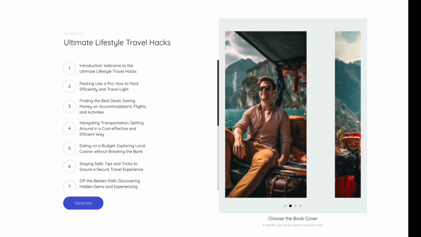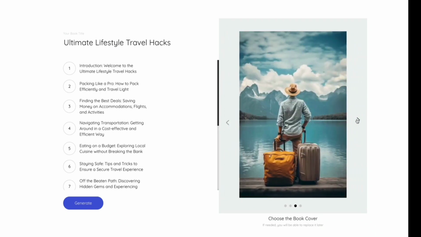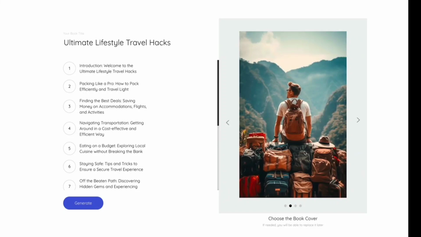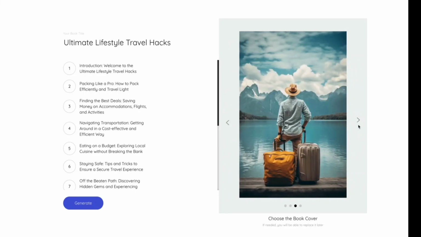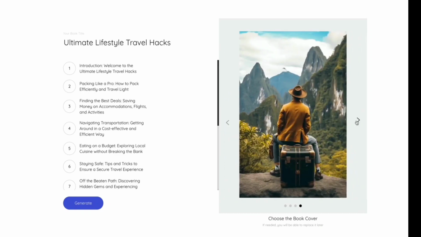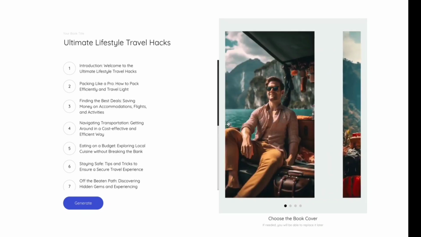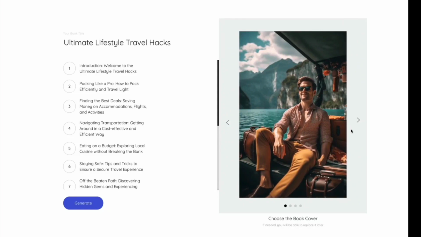Then on the right-hand side, we have our book cover. Look at these. These are awesome. Now, I would not go with this one, even though it's super cool, because I don't want to show all that luggage. I want this to be about traveling light and seeing the world. Hey, that's a good one. I think number 4 might be the best, but let me see. You know what? I think I like this one. This almost gives me a Jungle Cruise from that movie vibe. We're going to stick with that.